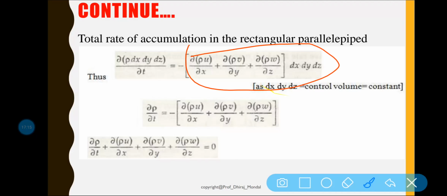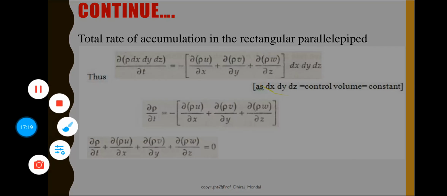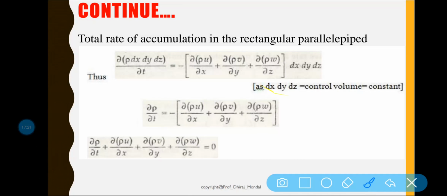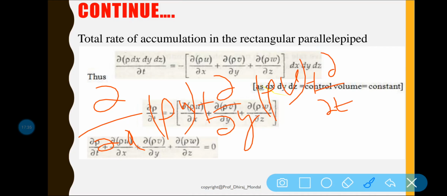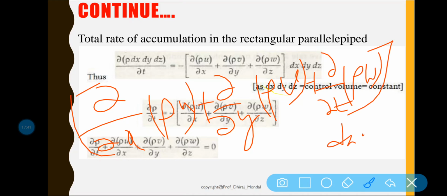So I have seen that there is some generation of mass, that is, net gain is equal to what? Del x of rho u plus del y of rho v plus del z of rho w, into dx dy dz.